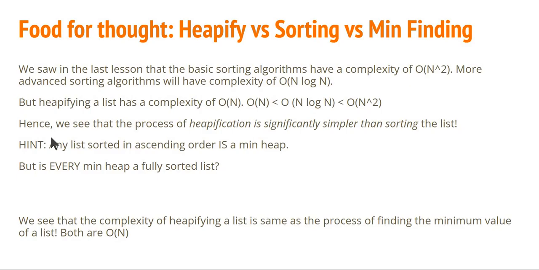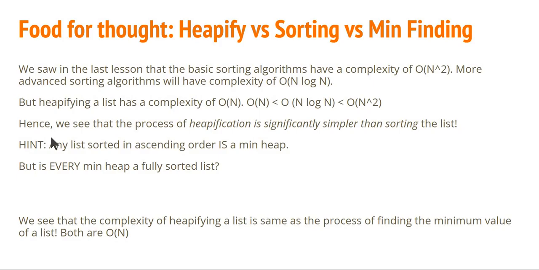result. So I thought at this point of time, let's pause here for a moment and look at how this compares, let's say, with sorting and, say, min finding. In the last lesson, we looked at basic sorting algorithms, bubble sort, insertion sort, selection sort, and we argued that all of them have complexity of order of n square. In fact, we saw this in action by profiling the runtimes.